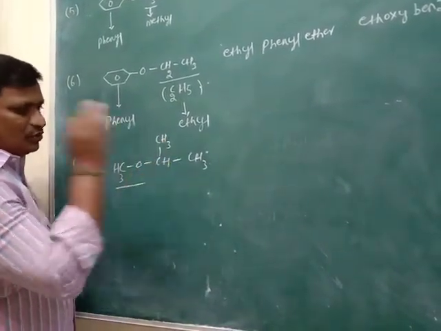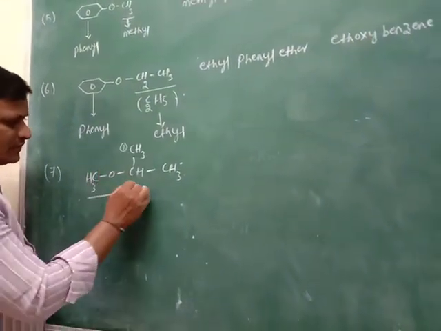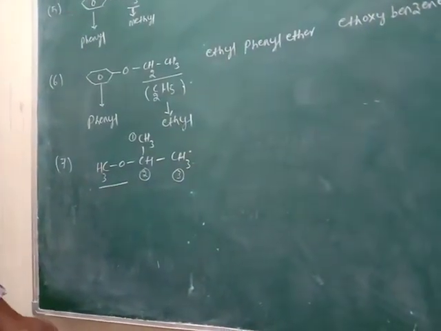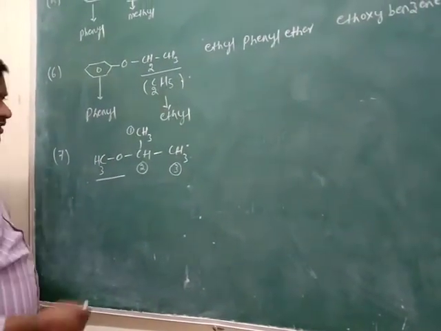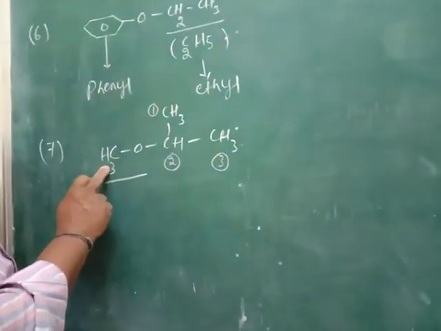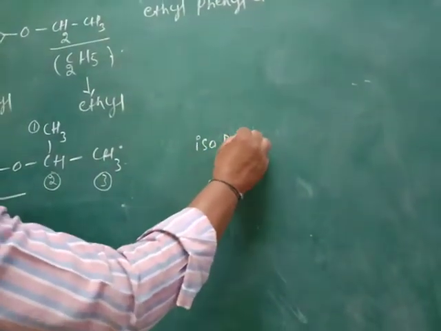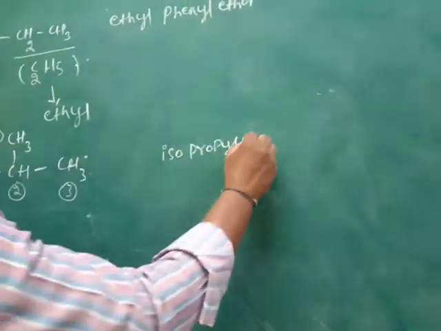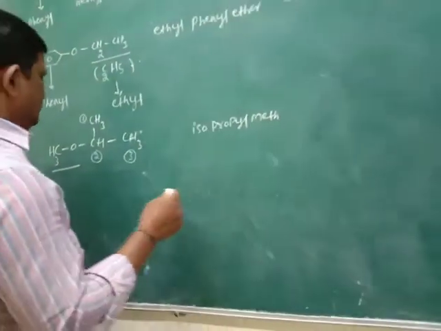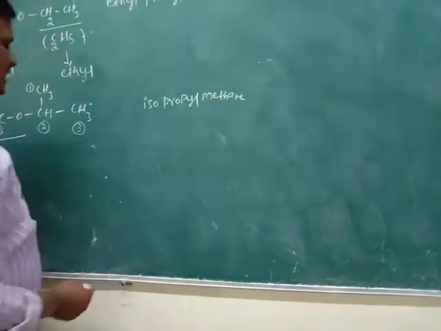So it is propane. To give the numbers to the carbons: first carbon, second carbon, third carbon. The common name is isopropyl methyl ether.